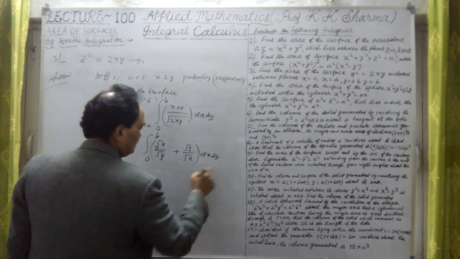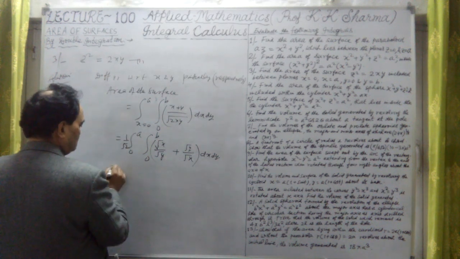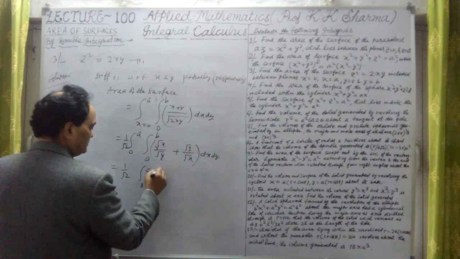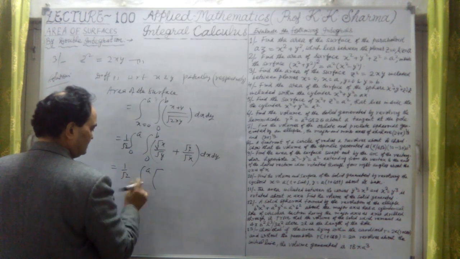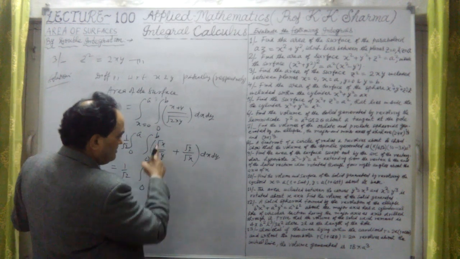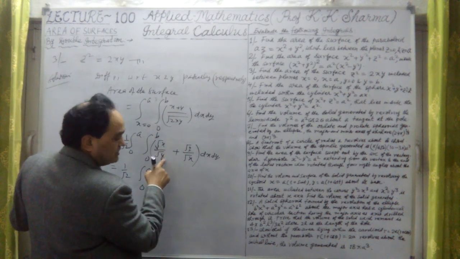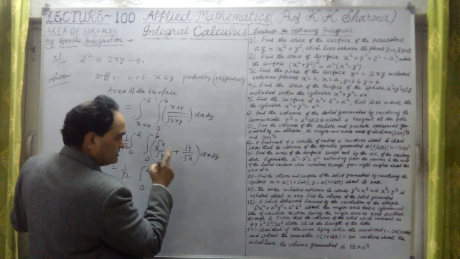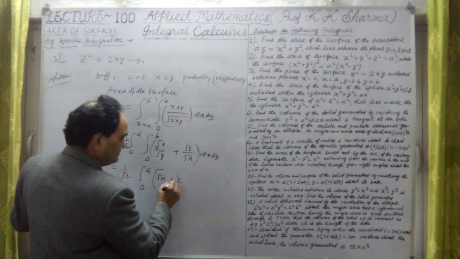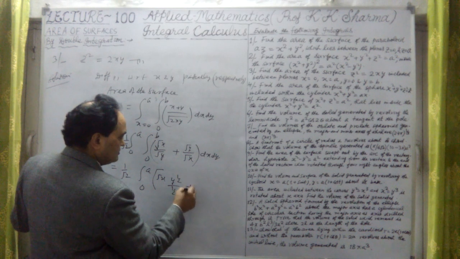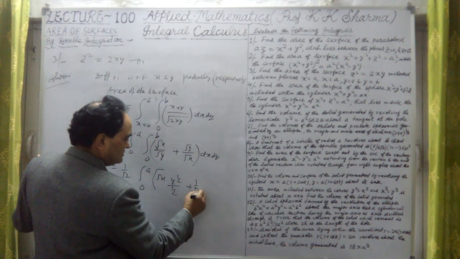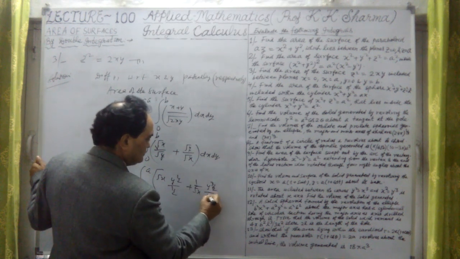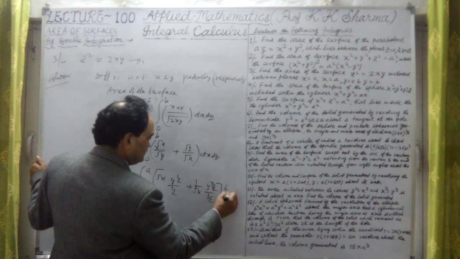First integrating with respect to y. Okay, so this will give us 1 upon root 2, 0 to a, let me put as it is, integrating it with respect to y first. Then applying the limit 0 to b. But before that, this is y now. Under root x is constant, we have taken. 1 upon under root y means y raised to power minus half. It will be integrated as y raised to power plus half upon plus half, plus under root y, 1 upon root x as it is constant. y is integrated as y raised to power 3 by 2 upon 3 by 2. Limits 0 to b. This is dx now.